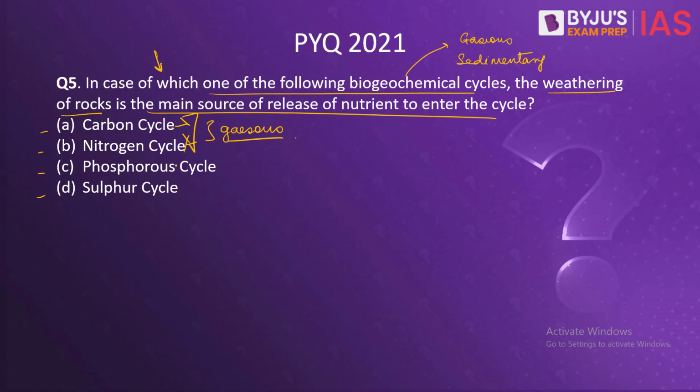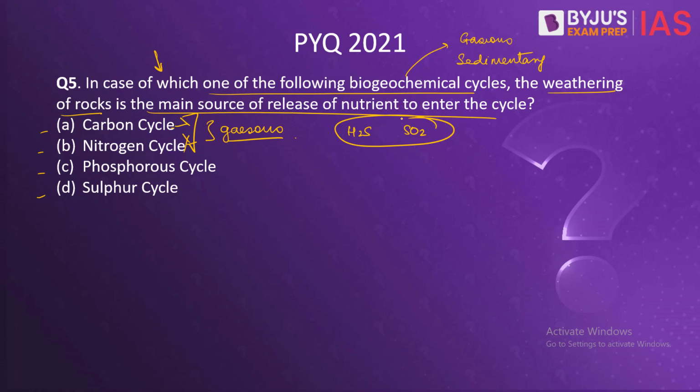Then we have phosphorus and sulfur cycles. Both are sedimentary cycles. In the sulfur cycle, nutrients are released by weathering of rocks through runoff or decomposition of organic matter. It is mostly sedimentary, but two of its major components, that is hydrogen sulfide and sulfur dioxide, are also gaseous in nature.